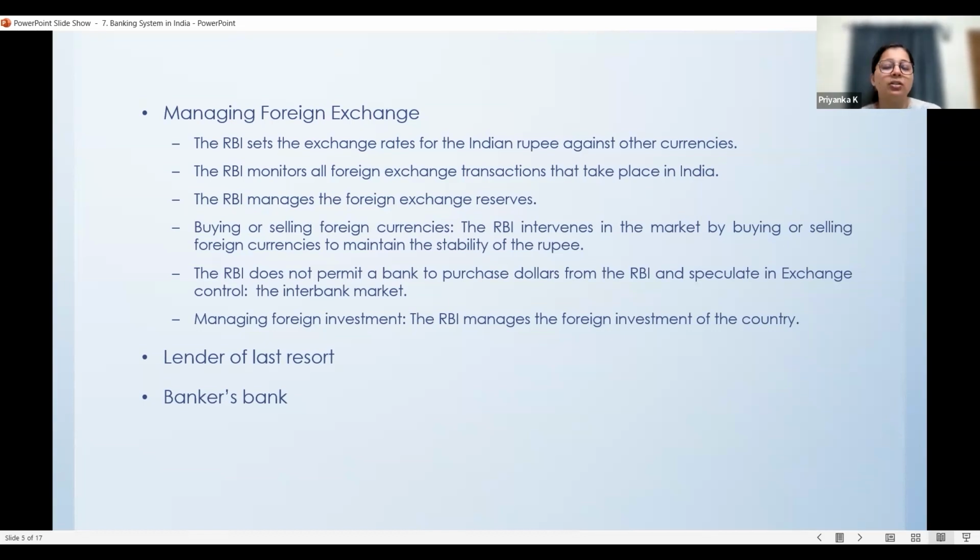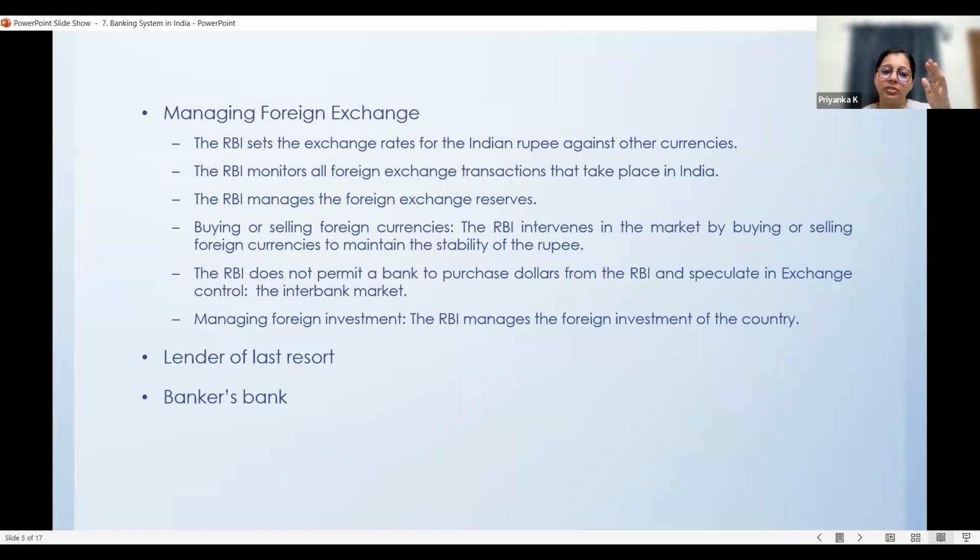I'm not elaborating on these 2 points because that might make the topic a bit more confusing, but these 2 points are the most important ones out of the 6. Have a look into that. Search for the information in the textbook that you follow or in our notes itself, and the NCERT sessions that we have covered. Check what is the reason RBI is called the lender of last resort and why it is called the bankers' bank. What makes RBI the bankers' bank in India? Such questions you will have to practice.